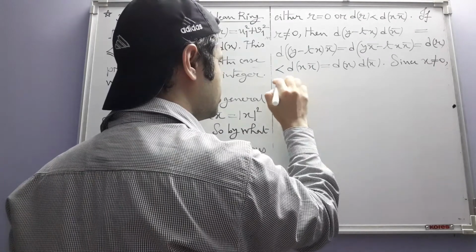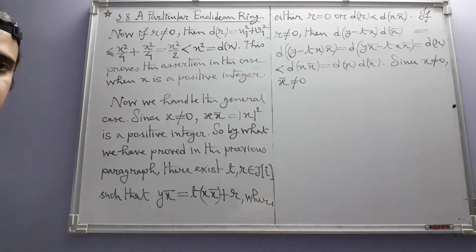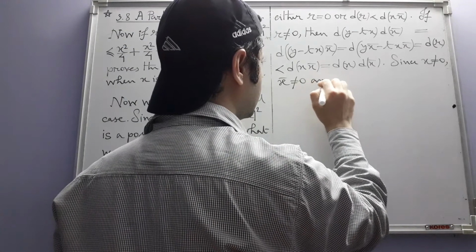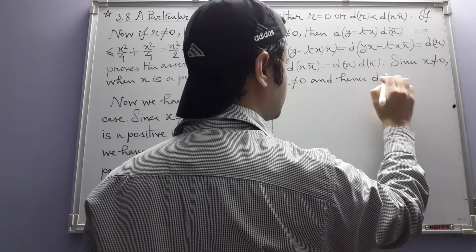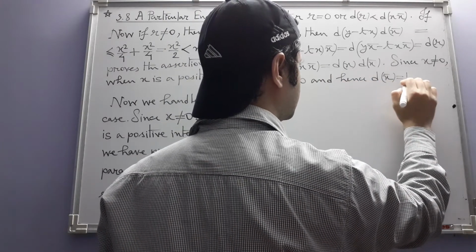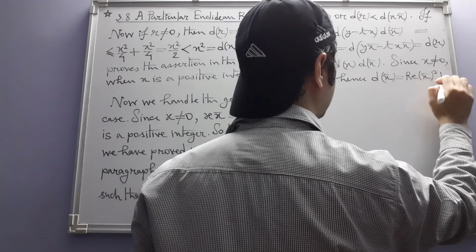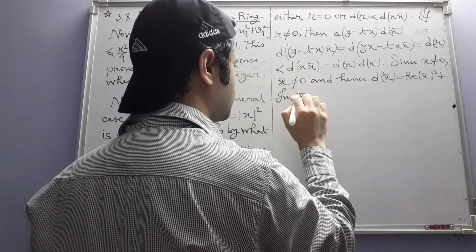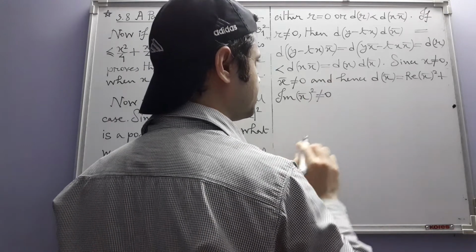x bar is also non-zero. If a complex number is non-zero, its complex conjugate is also non-zero, and hence d of x bar, which is the square of its real part plus the square of its imaginary part, is also non-zero.